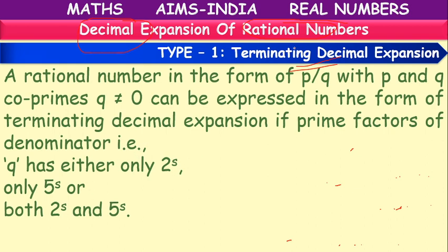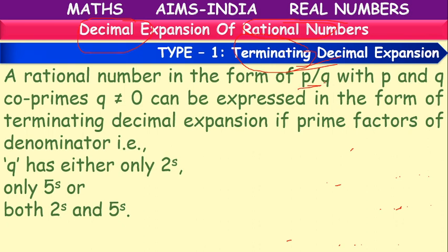First let's see terminating decimal expansion. Which kind of rational numbers will be considered as terminating decimal expansions, that we are going to learn.